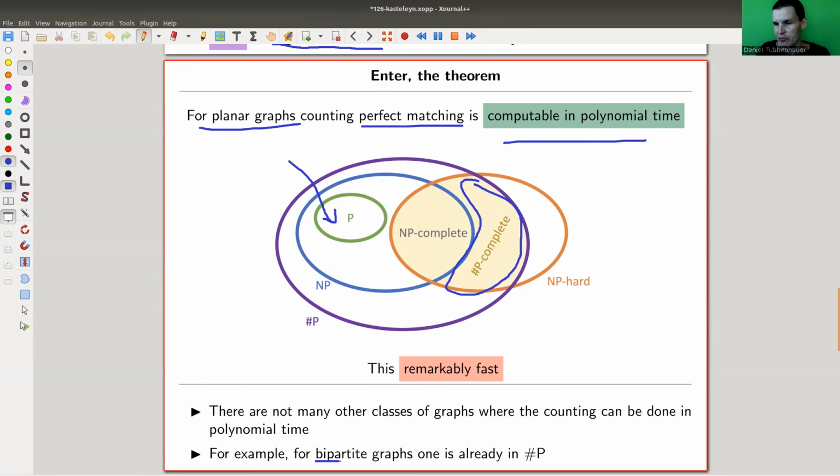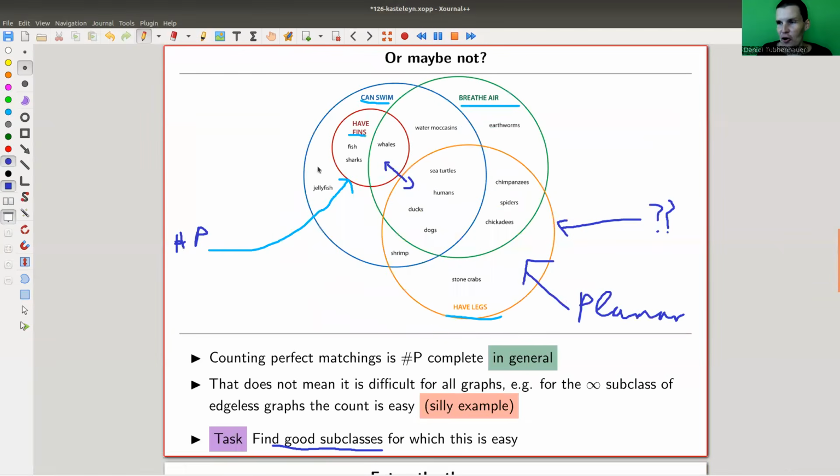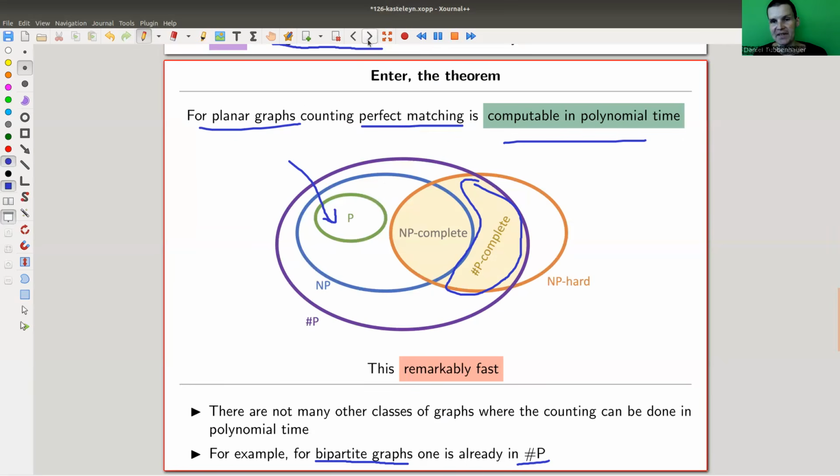For example, another great class, which is usually studied a lot, would be bipartite graphs. My example of jobs and candidates would be a bipartite graph. But here you could show that this is one of the classes which is #P-hard. Not quite true, but let's say so. Anyway, there are certainly bipartite graphs which are also planar, so it's not quite as in this picture, but I hope you get the point. There could be certain subclasses where the problem is actually easy, although in general it's really difficult. And this is a beautiful example, the theorem about counting perfect matchings, which is really simple for planar graphs.